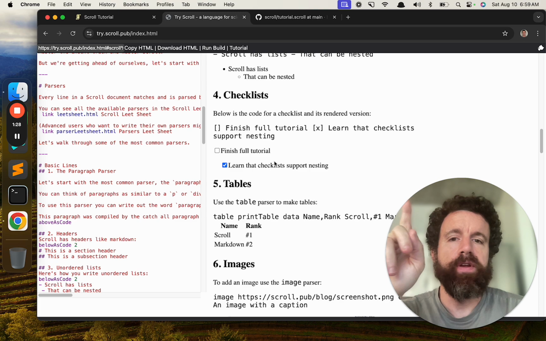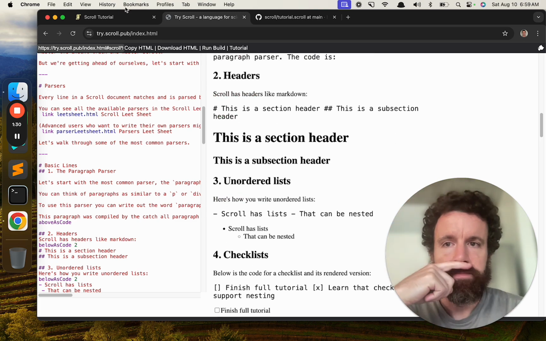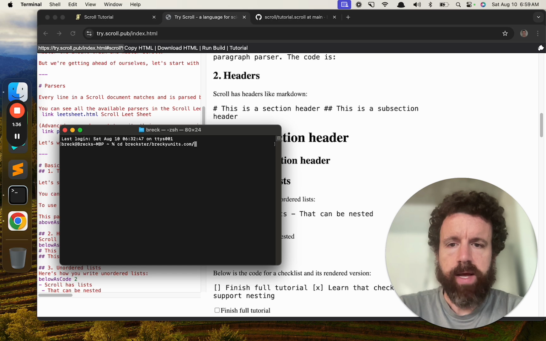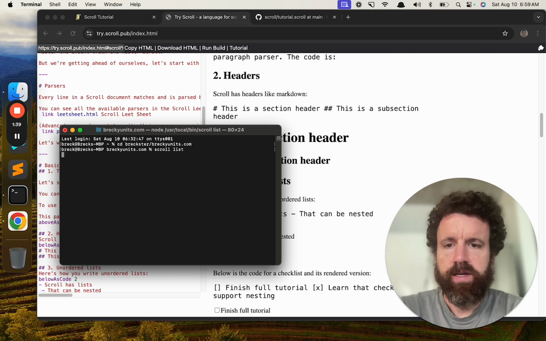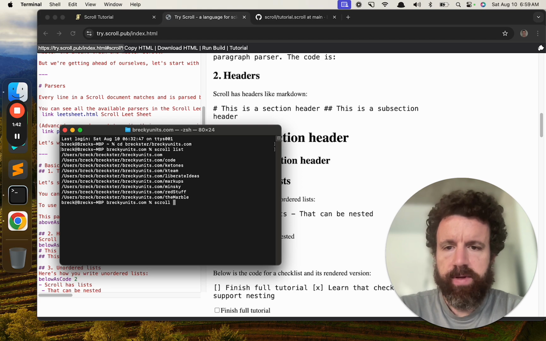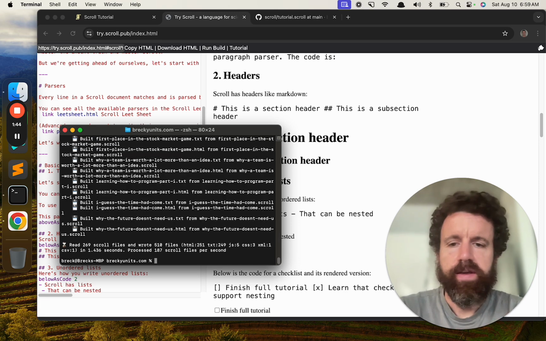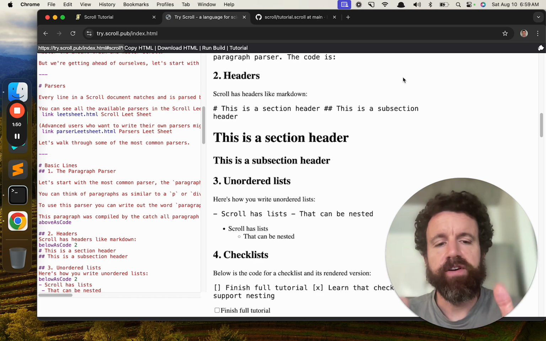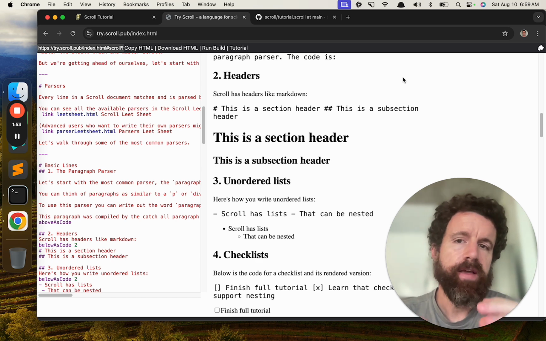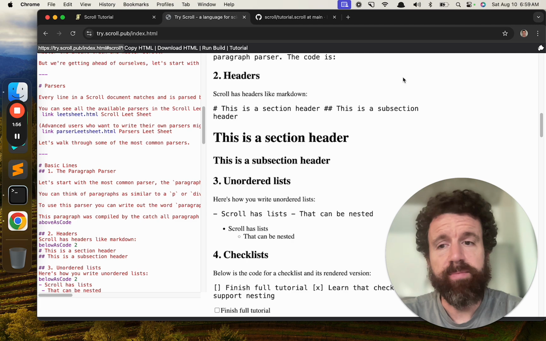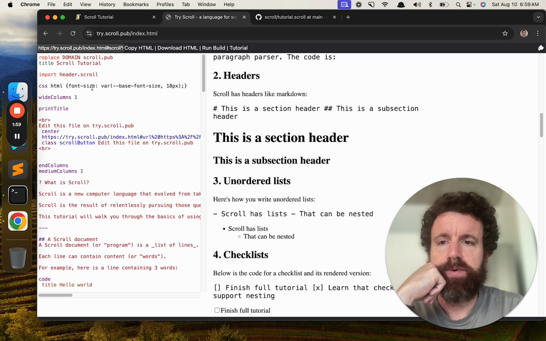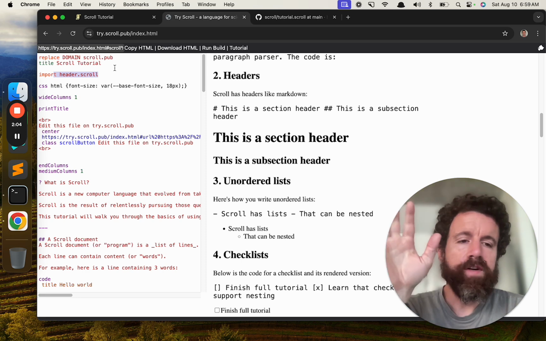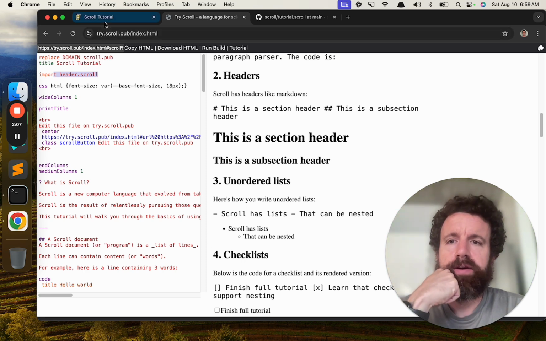Now I should note there is a difference between Scroll in the browser and Scroll on the desktop. Usually I use it if I'm in my blog and I type in scroll using the command line app, and that's slightly different. It's pretty much the same source code, but there are some features in the version you run on the command line on your desktop that just are not supported in the web. For example, import. The import statement doesn't do anything in the web version. Over time, that will get clearer and cleaned up.